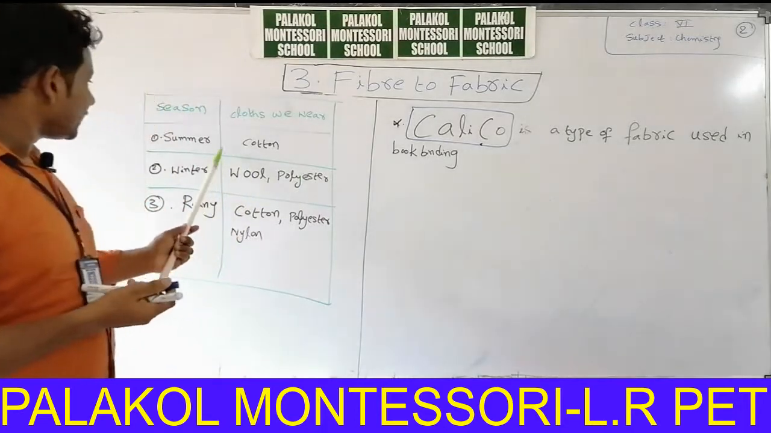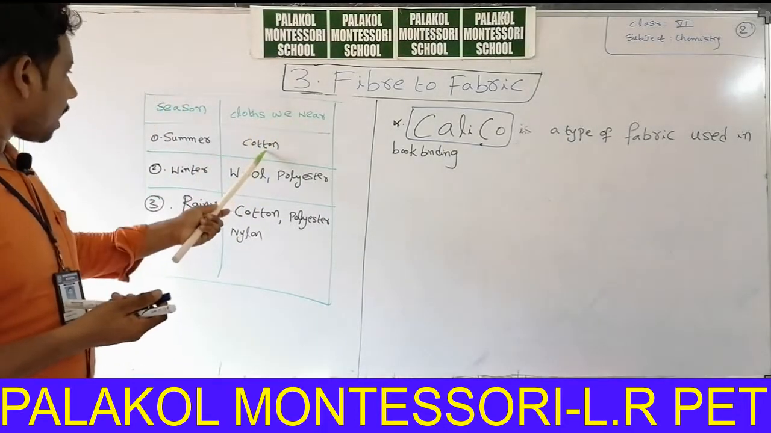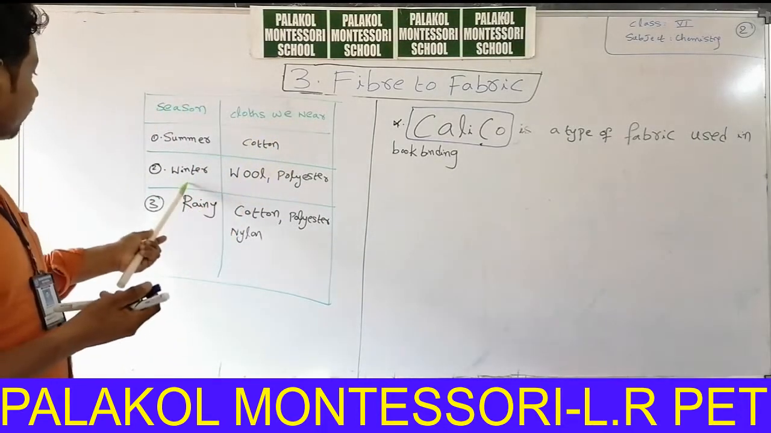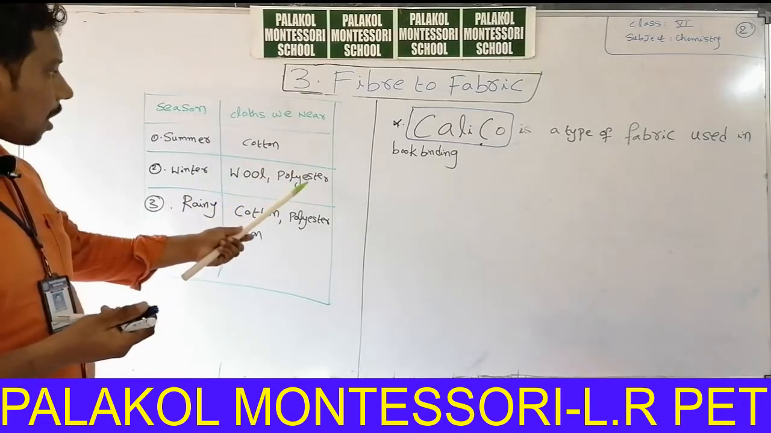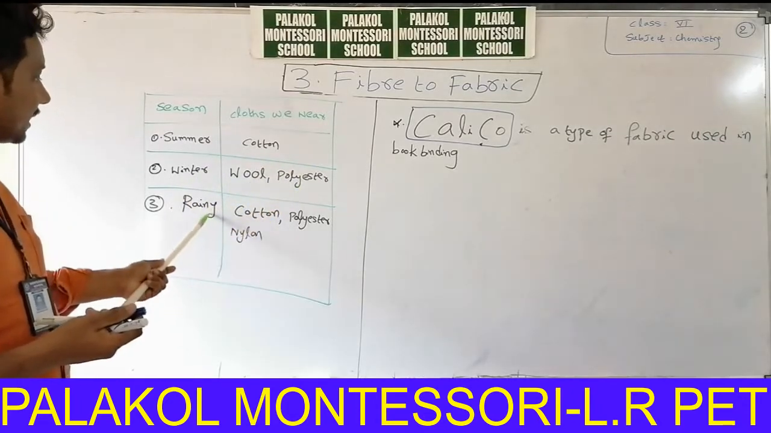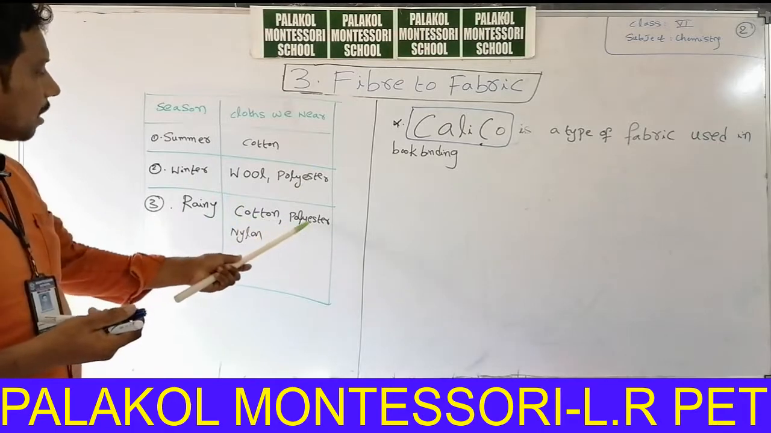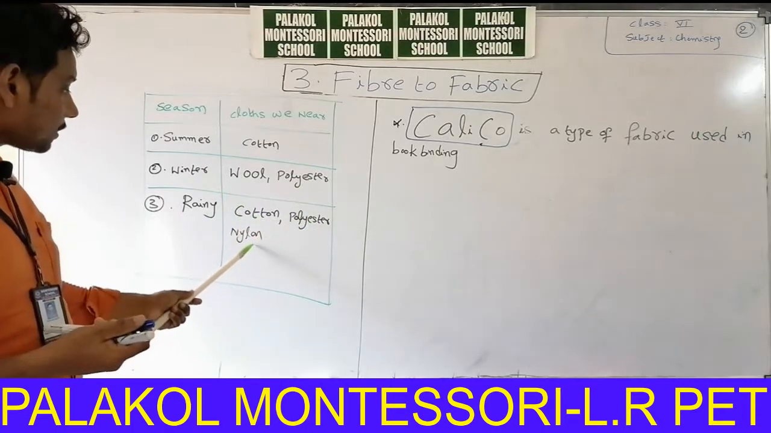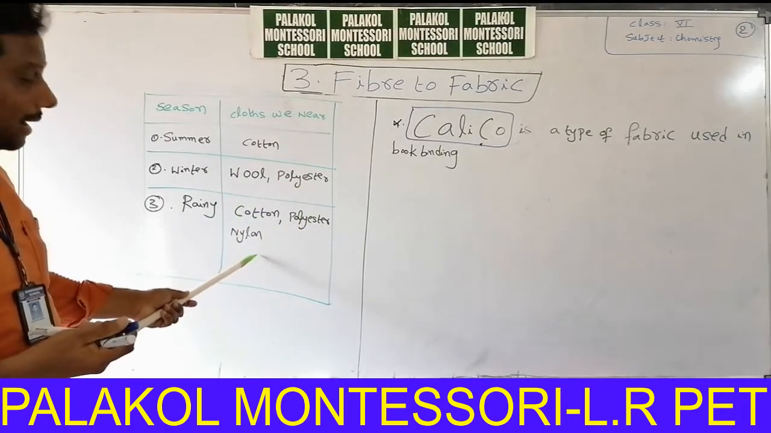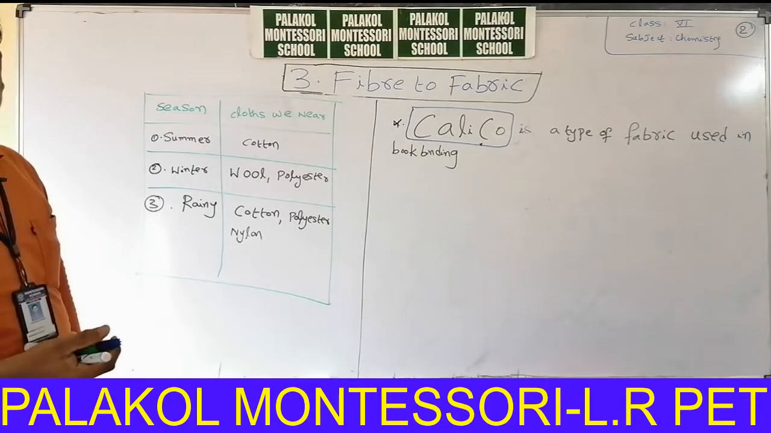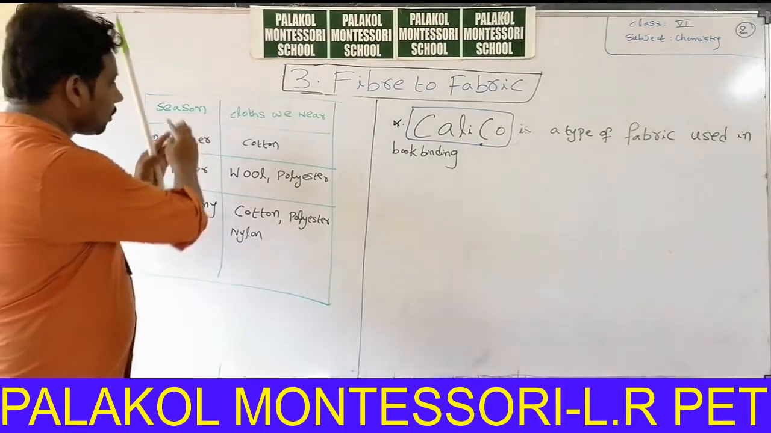So in summer we wear cotton fabrics. In winter we wear wool fabrics or polyester fabrics. In rainy season we wear cotton fabrics and polyester fabrics. Sometimes on a rainy day, we wear nylon fabric, that means a raincoat. This is about one table.